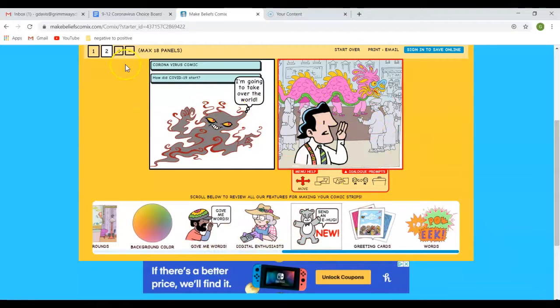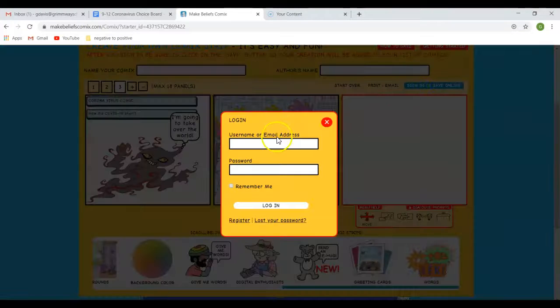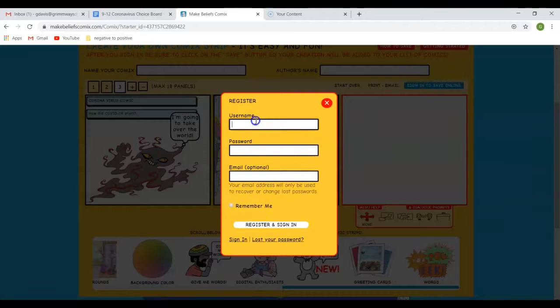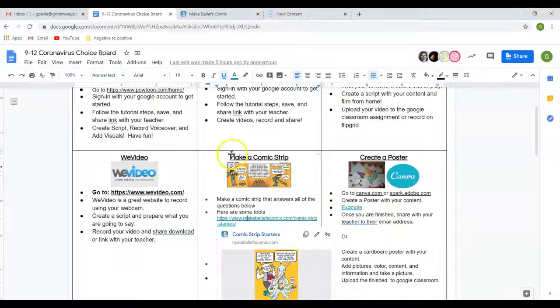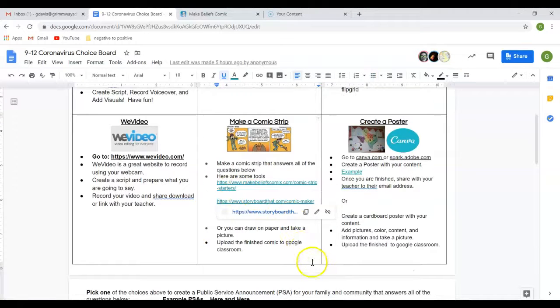that's kind of how you use this, and then you just add another one. To save it, you guys, you just have to go to sign in to save online, and you can make an account. So you click register, make your username, your password, use your school Gmail, and then register and sign in. Once you have finished it, then to share with me, all you have to do is upload your finished comic onto Google Classroom.